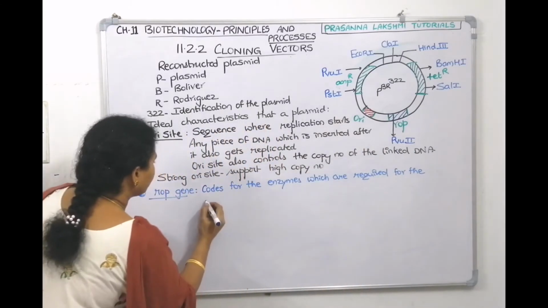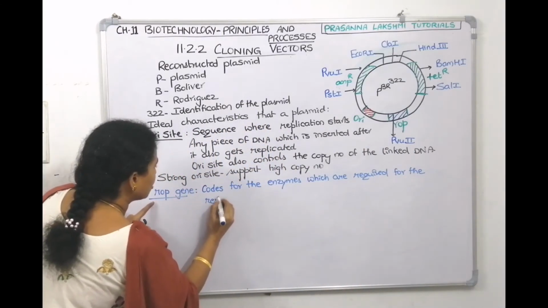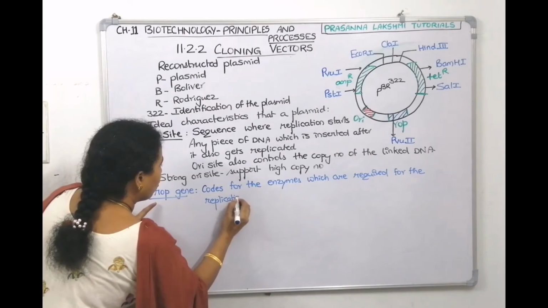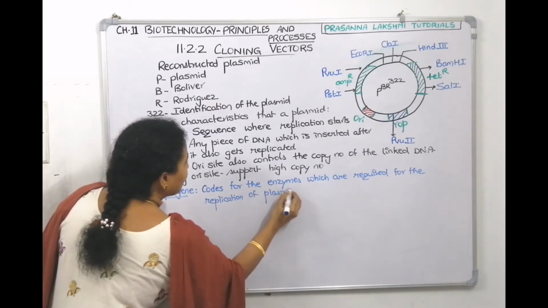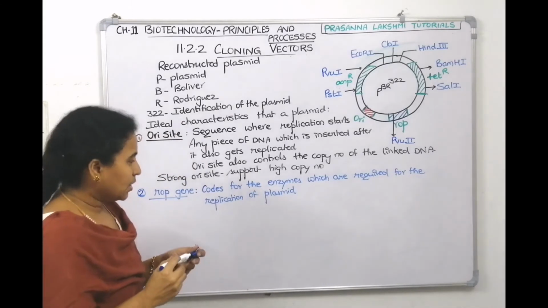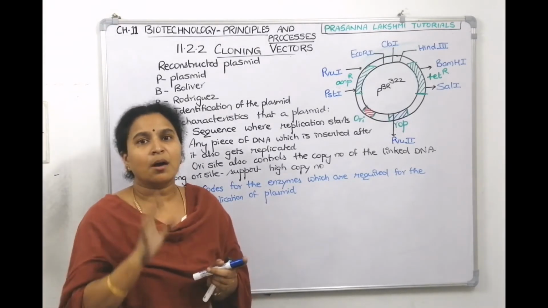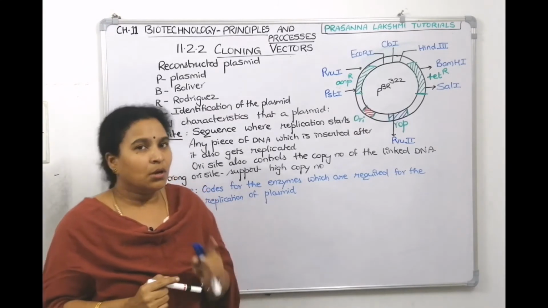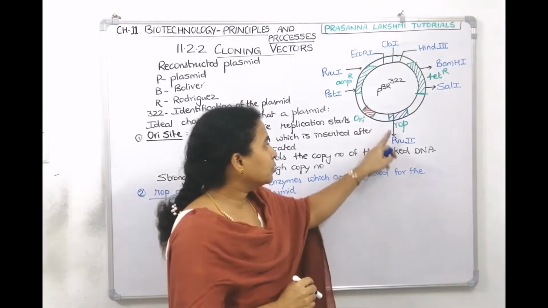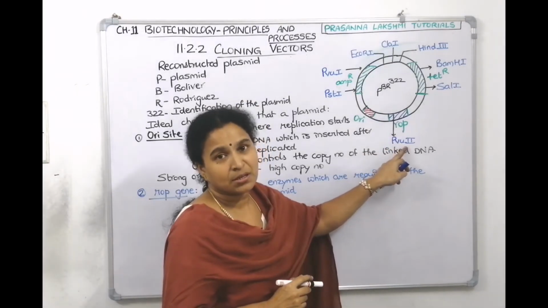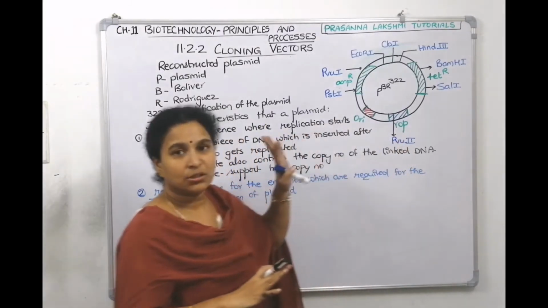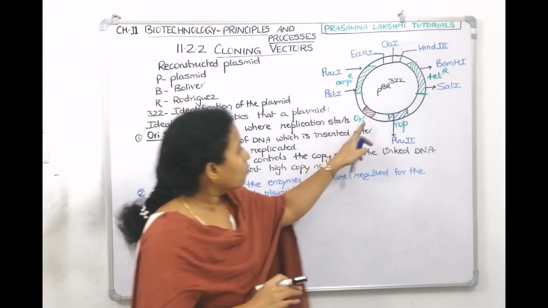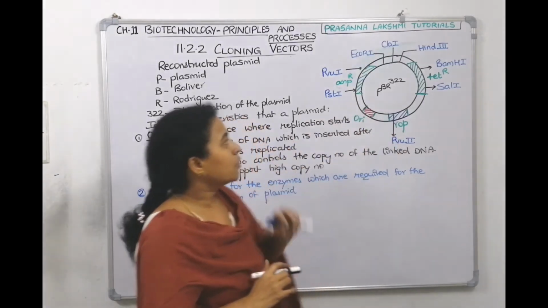R for replication, O for of, P for plasmid. For multiplying the plasmid, whatever enzymes are required, the ROP gene will code them. But unfortunately, the ROP gene has one restriction enzyme recognition site, but we know that and we should not touch it. Understood? So we have seen the role of the ORI site, we have seen the role of the ROP gene.